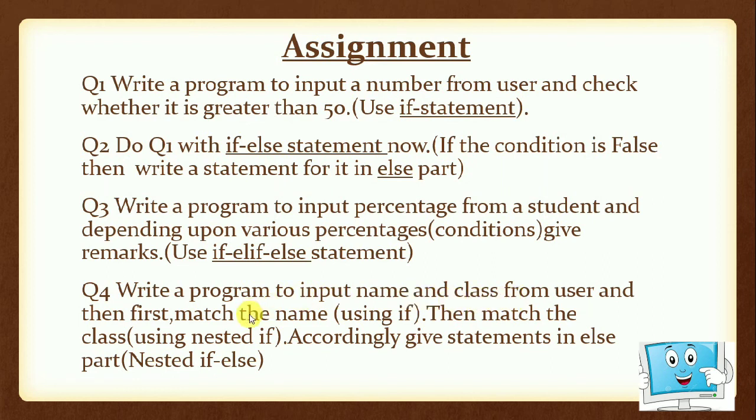Now question number 4 says write a program to input name and class from the user. Then first match the name using the if statement. Then inside it, using the nested if, you have to match the class. If both the conditions are true, you have to accordingly give the print statement. Also, you have to give the print statement in the else part if the condition gets false. I hope you can do this assignment. If after that also any doubt is there, then you can ask.